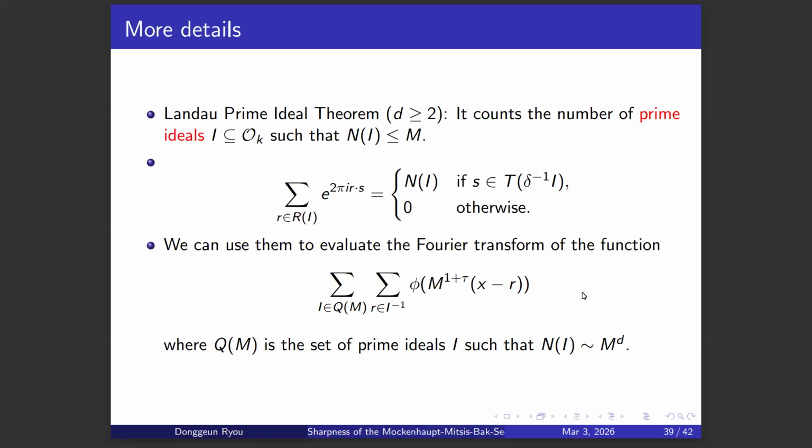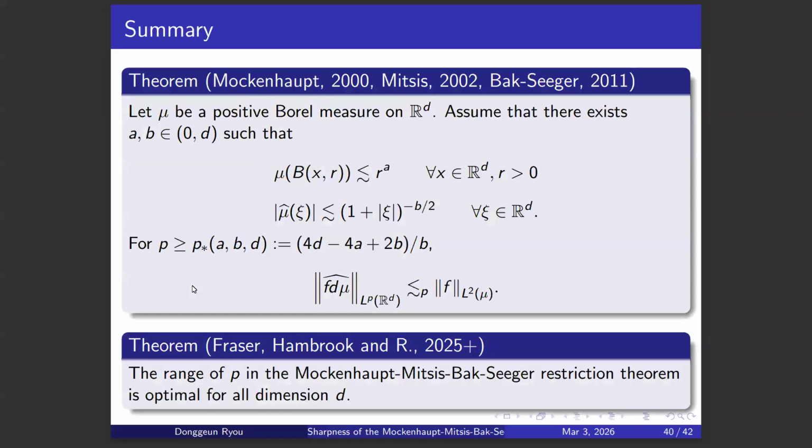As in one dimension, this was the building block of the measure that we constructed in higher dimension. It is the sum of smooth functions which are supported near r, where r is an element of the inverse ideal of I, and Q of m is the set of prime ideals such that the norm of the ideal is approximately m to the power of d. The Landau prime ideal theorem was used to normalize the measure, and the exponential sum was used to evaluate the Fourier transform of this measure.